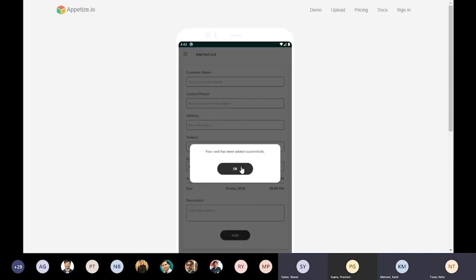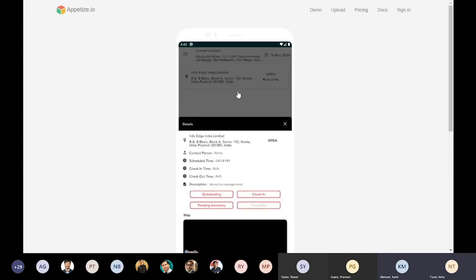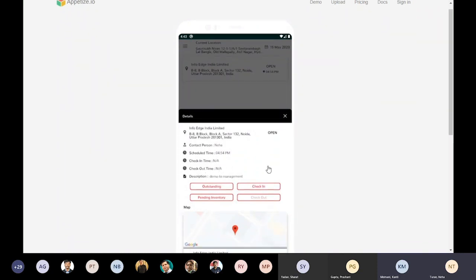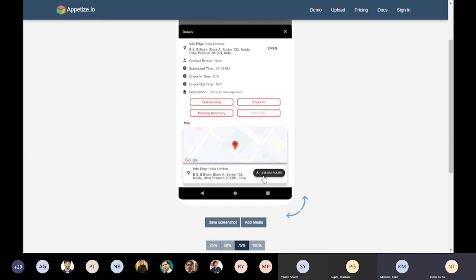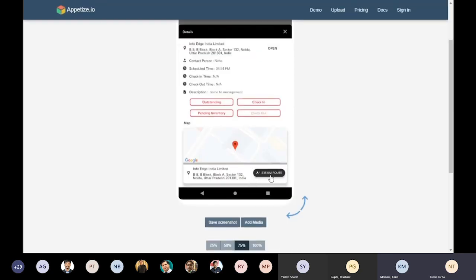Now you can see my visit has been added successfully. This visit is visible on my main screen. I can click on it. The meeting is scheduled for 4:54. I can check in right now. You can see my check-in time is NA, which means I have not checked in. The description is also there. It is showing 1535 kilometers because my current location is Hyderabad. Again, when you are at some location, your distance will be calculated accordingly.